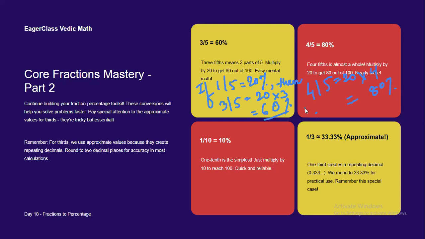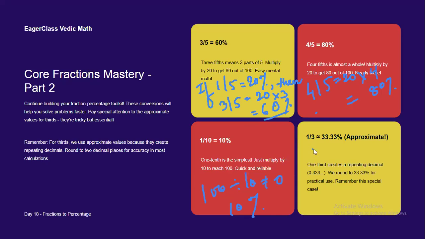Okay? Now next, 1 by 10. 1/10 is very easy. It's too simple. You just divide 100 by 10. Like this, 100 divided by 10 is equal to 10. So the answer would be 10 percent. Right? 1/10 is the simplest one. Just multiply by 10 to reach 100. That's your answer.